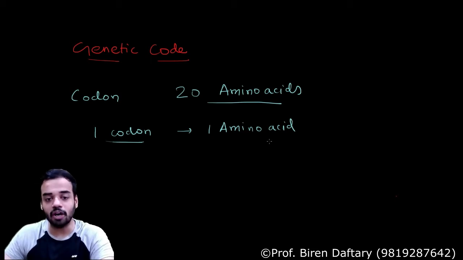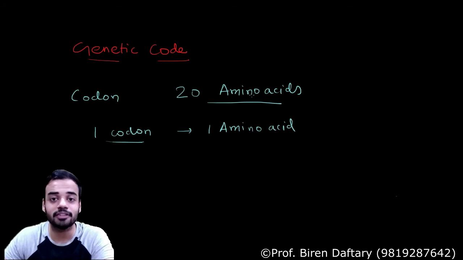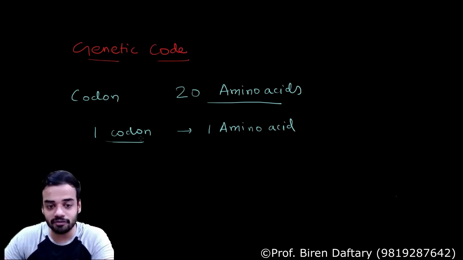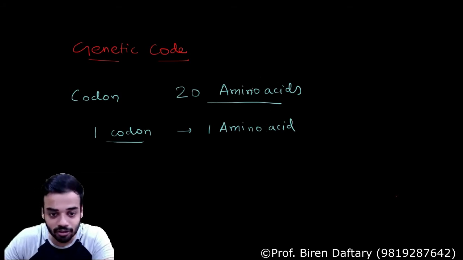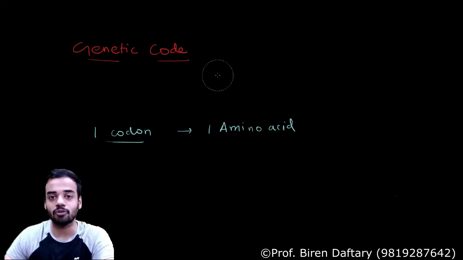Now tell me, if there are 20 amino acids, how many codons are you going to require? Obviously you will require minimum 20 codons, because if one codon can form only one amino acid, then to form 20 amino acids you require at least 20 codons, correct? Now let us figure out how many nucleotides are present in one codon.